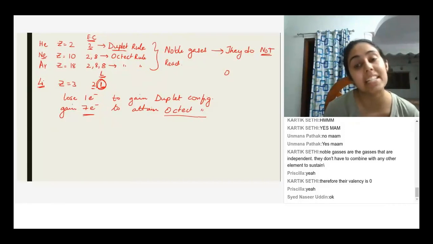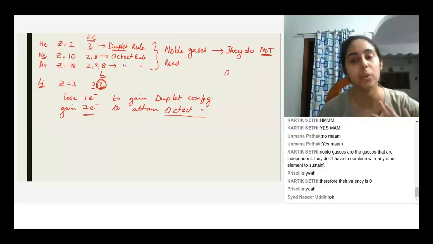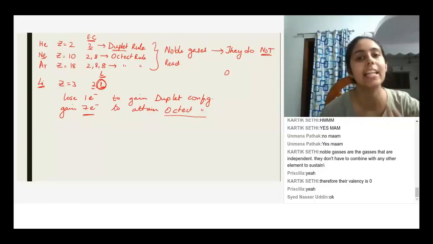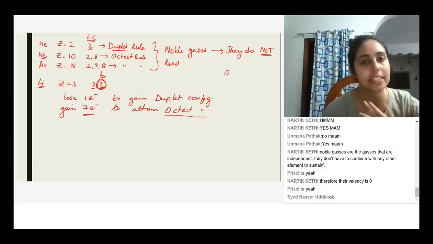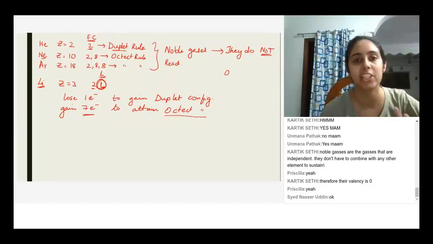Yes, the maximum number, not according to duplet rule. By default, K shell will have only 2 electrons. It cannot take more than 2 electrons. K shell cannot take more than 2 electrons, okay? That is the capacity of K shell. It can only take 2 electrons.